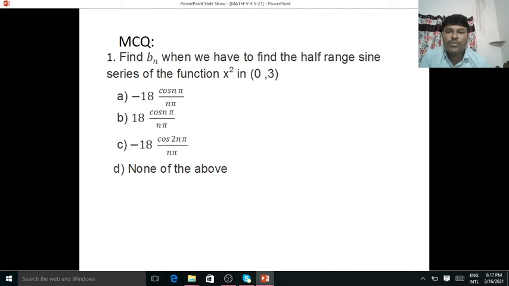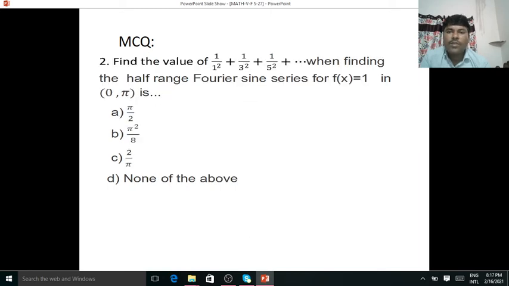Multiple choice questions. Find bn when we have to find the half-range sine series of the function x square in the interval 0 to 3. Answer is A, minus 18 into cos n pi by n pi. And the second one, find the value of 1 by 1 square plus 1 by 3 square plus 1 by 5 square when finding the half-range Fourier sine series for f of x is equal to 1 in the interval 0 to pi. The answer is B, pi square by 8.